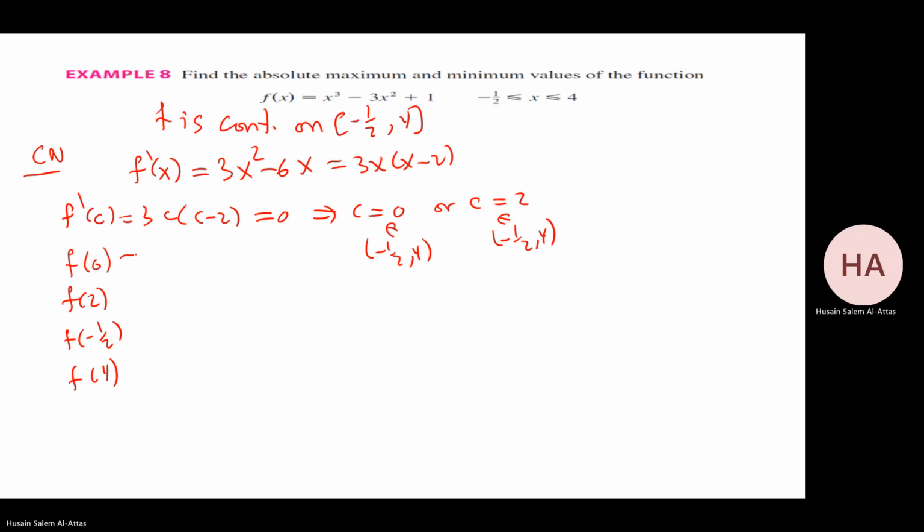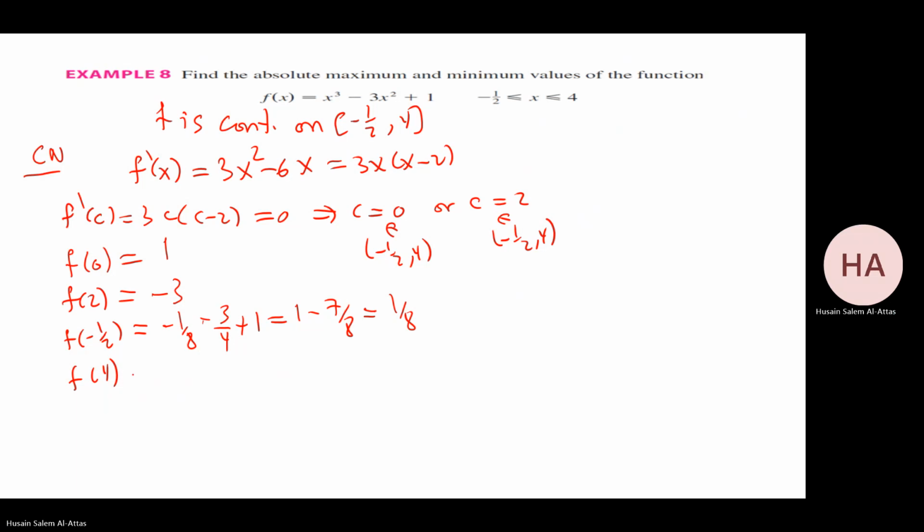F at 0: 0 minus 0 plus 1, that is 1. F at 2 will be what? 8 plus 1, 9 minus 12, that is minus 3. F of minus half will be minus 1 over 8 minus 3 over 4 plus 1. 3 over 4 is 6 over 8, so it's minus 7 over 8, and that gives me 1 over 8, since 1 you can consider as 8 over 8.